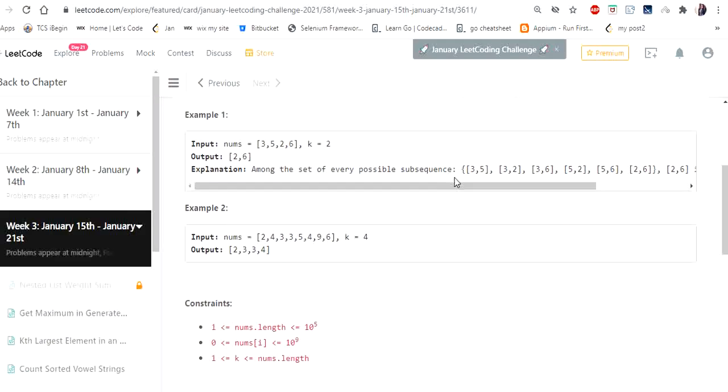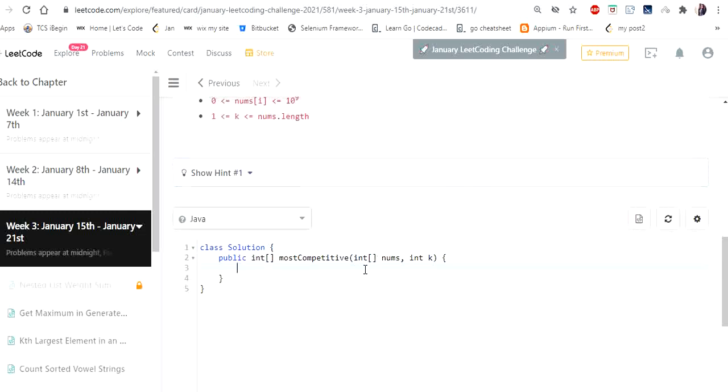As I have explained this example, let me directly go to code. So as I said, I'm going to initialize a stack.